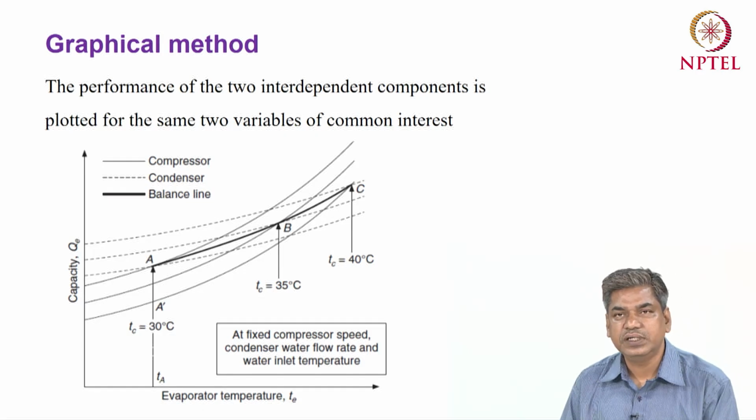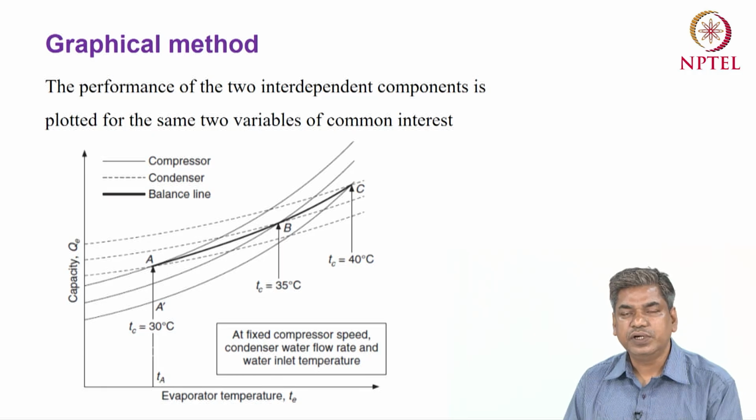In this figure you can see that we are evaluating the capacity, and that evaluated capacity we can draw with respect to the evaporator temperature and condenser temperature.